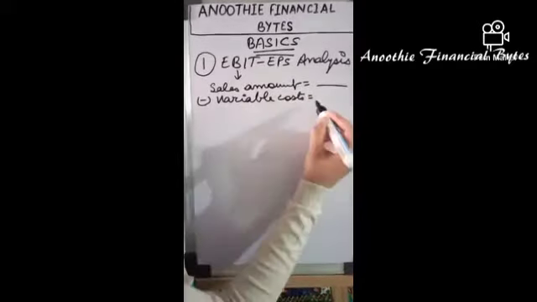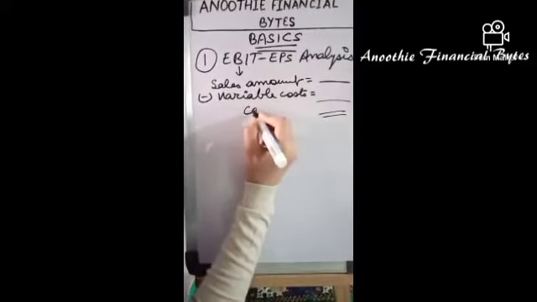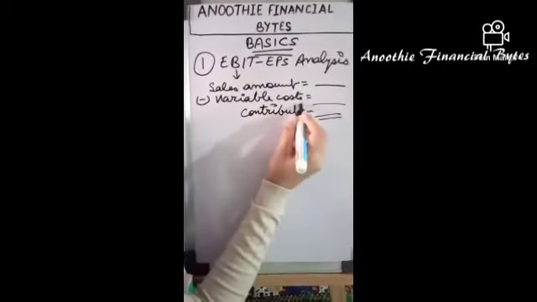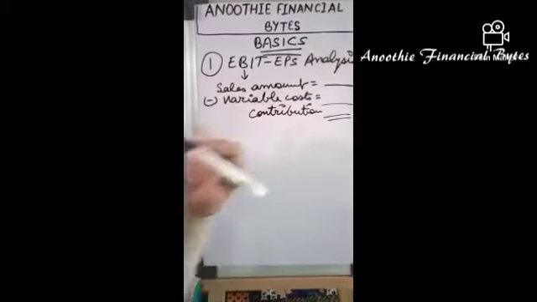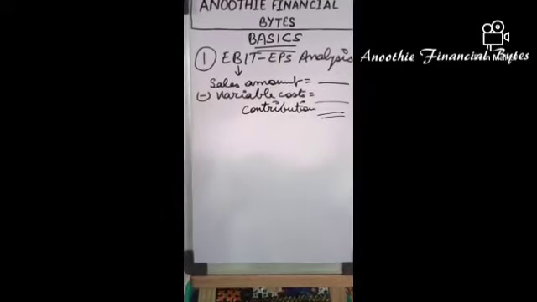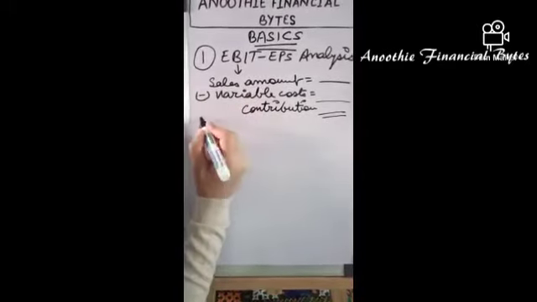After variable cost, the amount that comes out is known as contribution. Sales amount minus variable cost, the difference, is known as contribution, which means that variable cost has been covered by the sales amount. Now after contribution, fixed cost